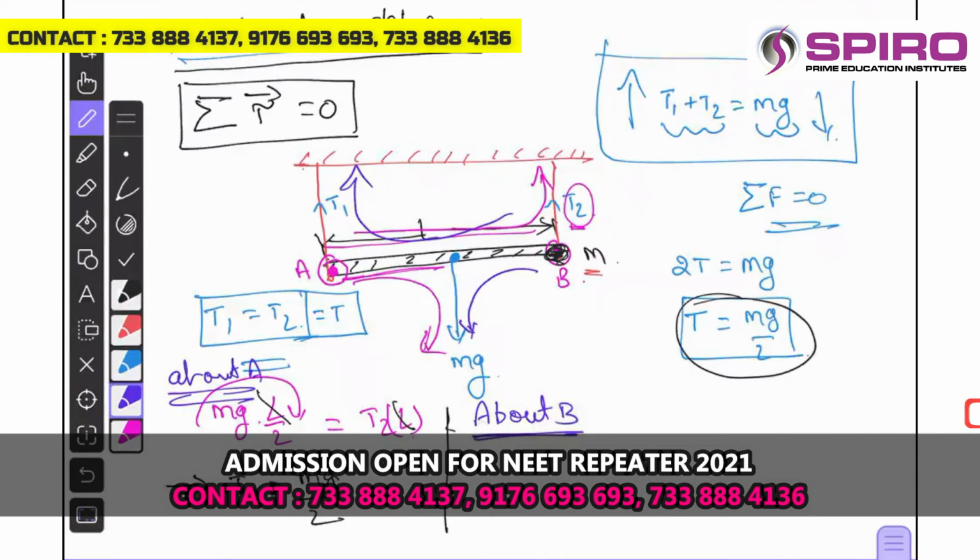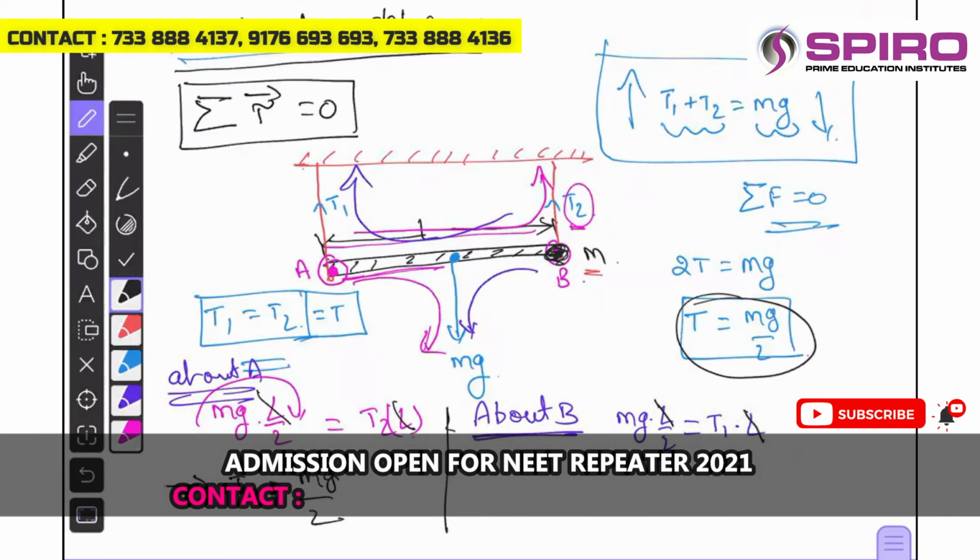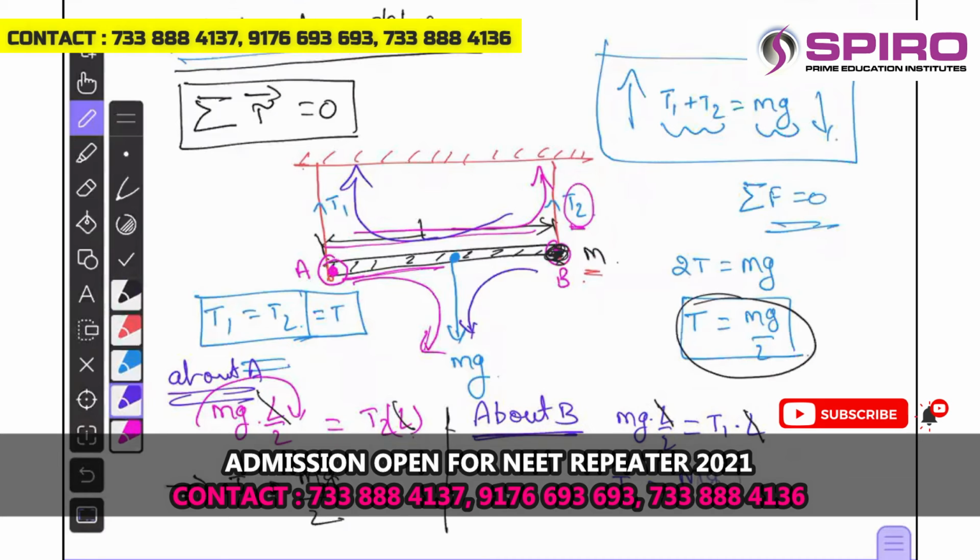About B, mg into L by 2 is the anti-clockwise torque, equal to T1 into L, and in the same way you can cancel the L. After cancelling the L, you will get T1 equal to mg by 2 again.